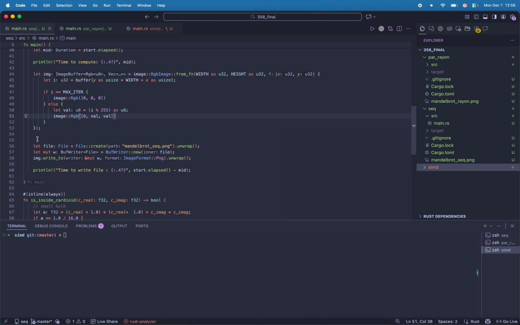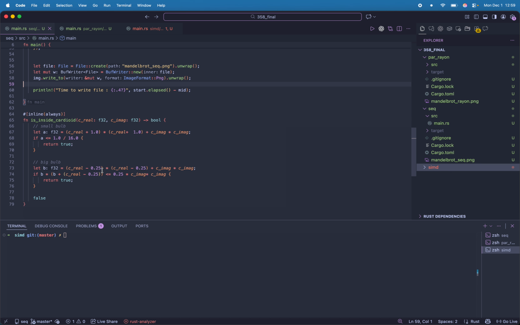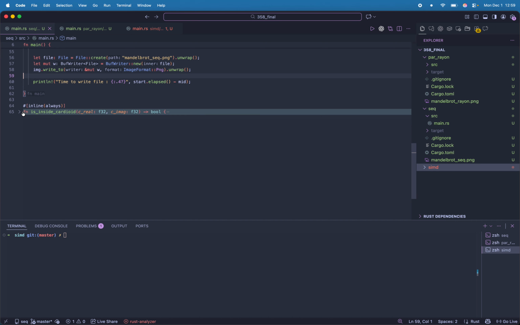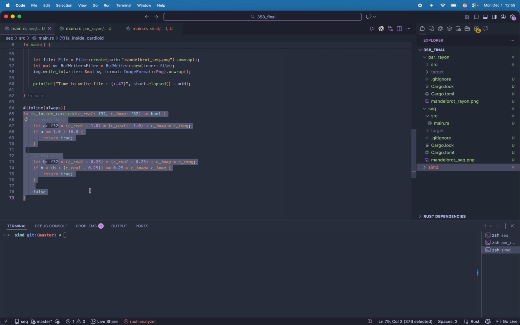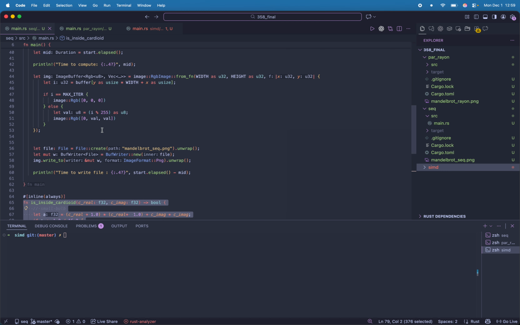And lastly, we have the file system here using a File create and a BufWriter just to speed things up a little bit. We also have this function, is inside cardioid, which is a small optimization that many Mandelbrot set calculators use to check if a value is inside of those two black dots, which I'll show you shortly. We don't have to compute it because we know it balloons.